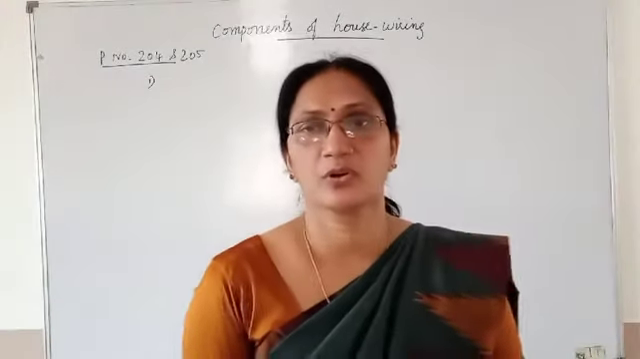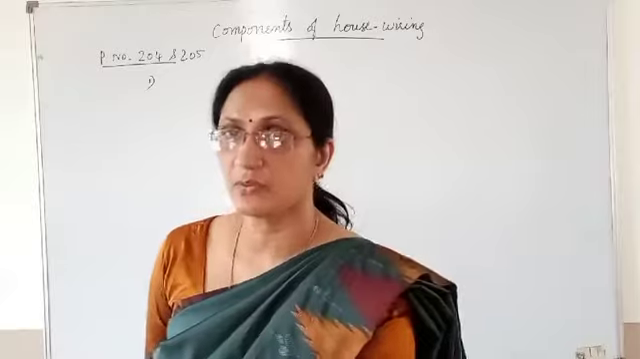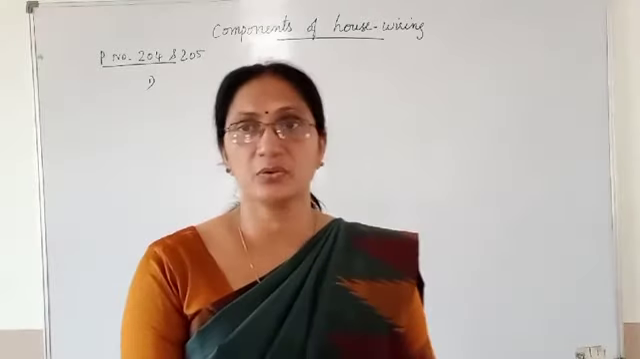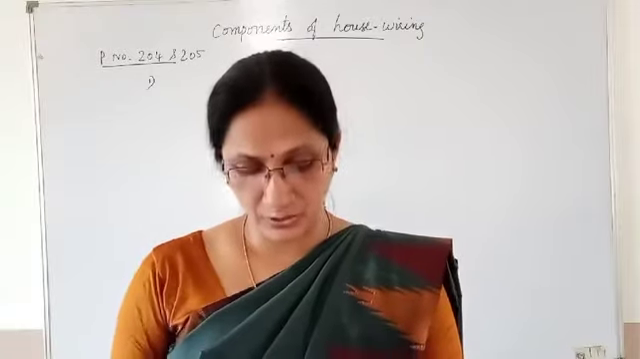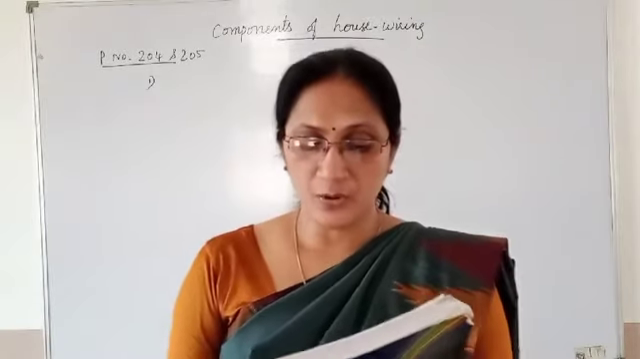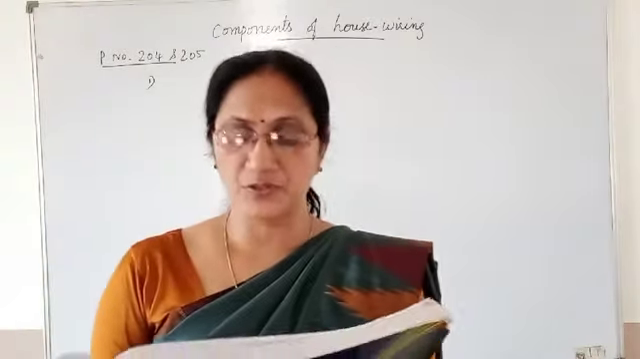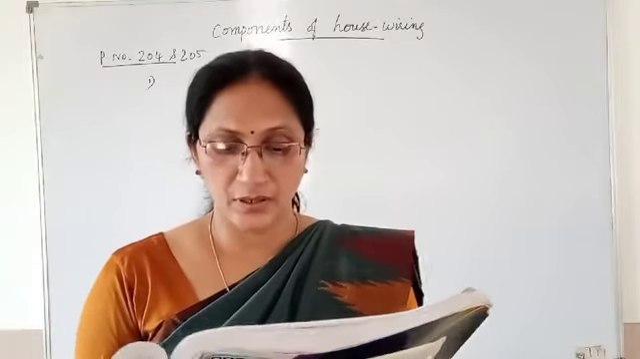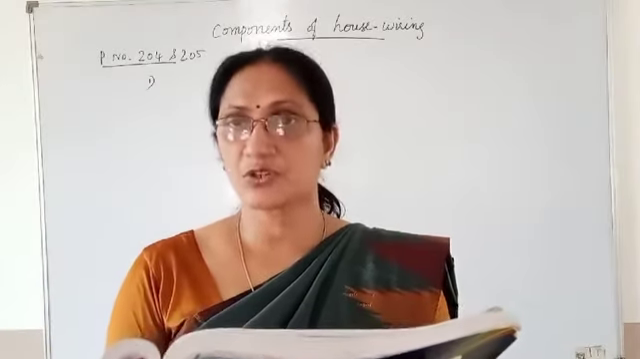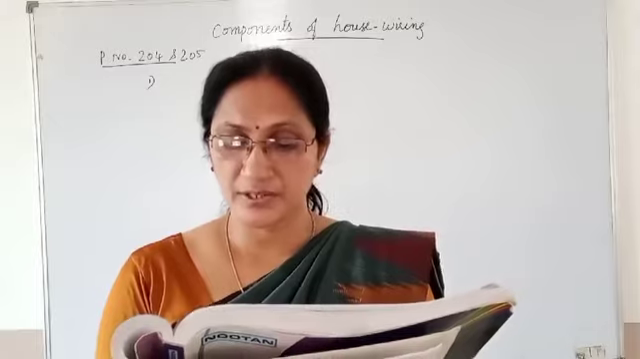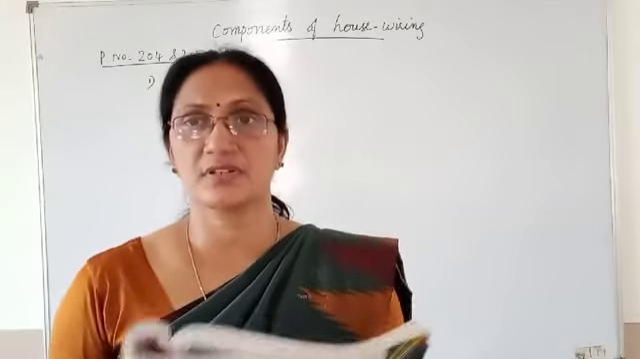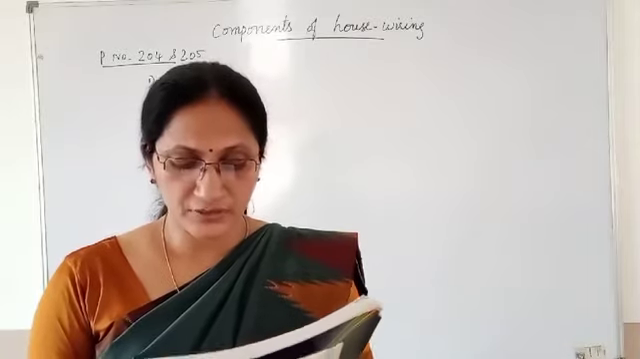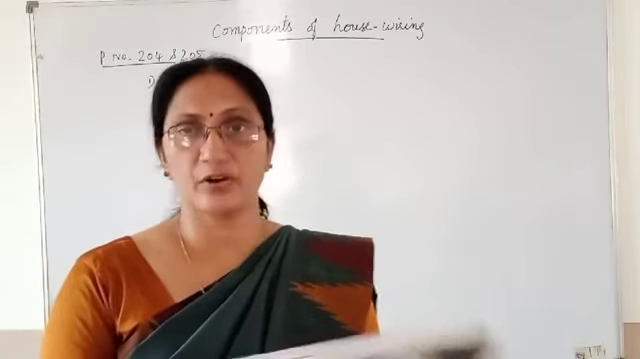Now the chapter got over. We will discuss some numericals from page number 204 and 205. First question from page number 204. A house has a main fuse of 5 ampere rating. 4 bulbs each of 40 watt and a tube light of 40 watt are used simultaneously. How much current is drawn from the supply of 220 volt?